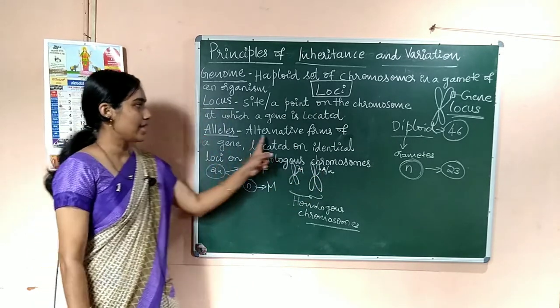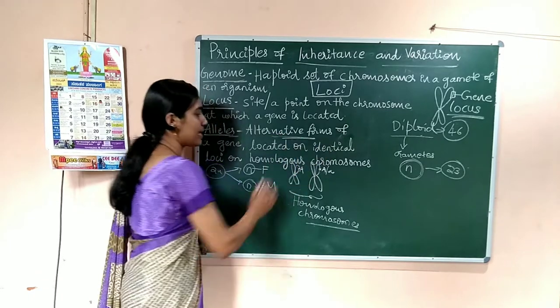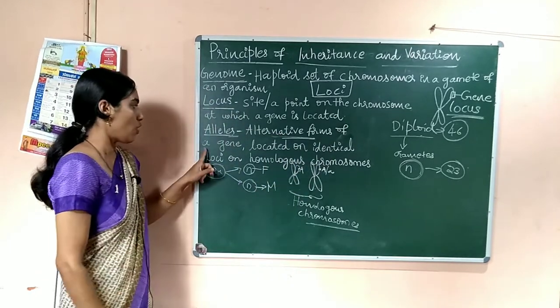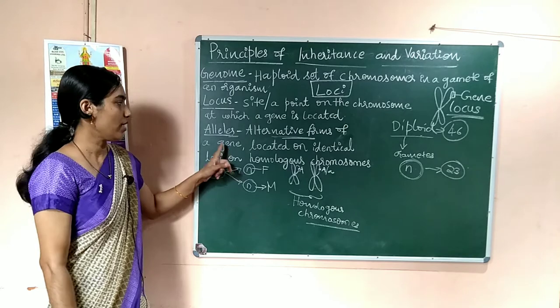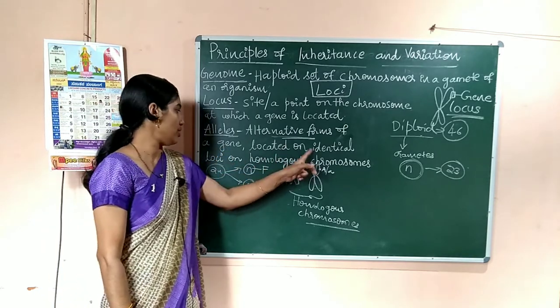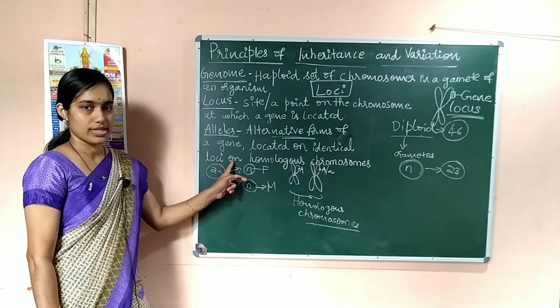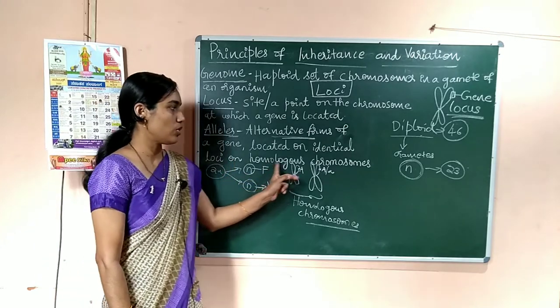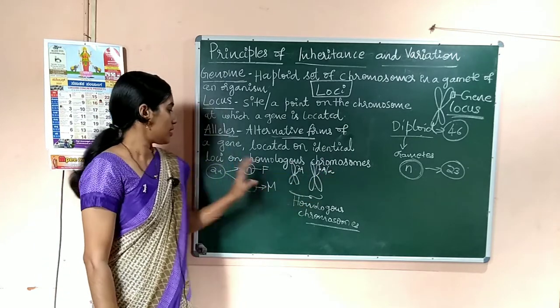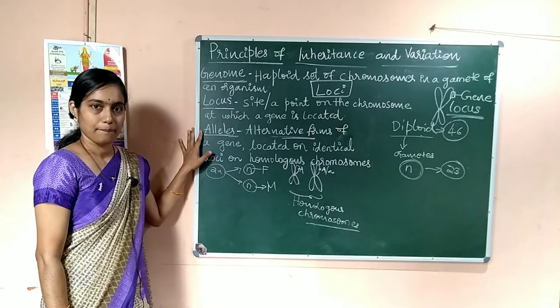So alleles are the alternative, slightly different forms of a gene, located on the identical loci on homologous chromosomes. This is alleles.